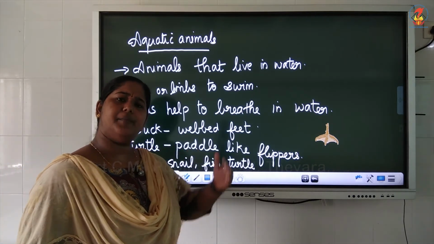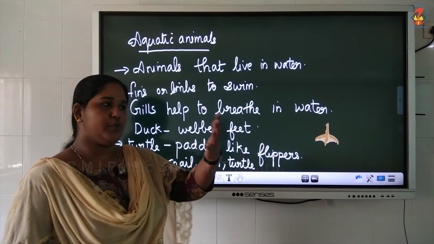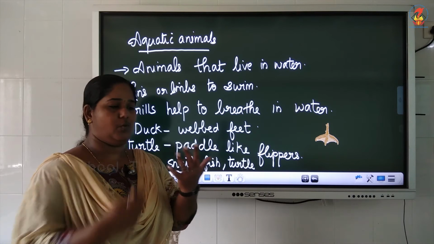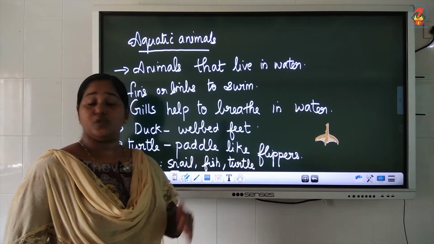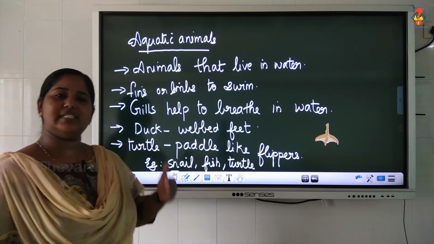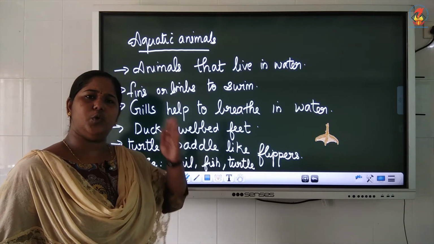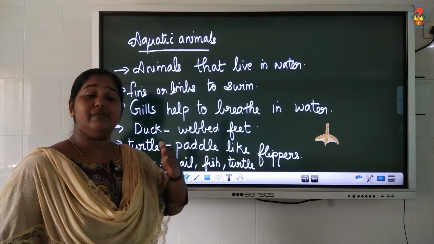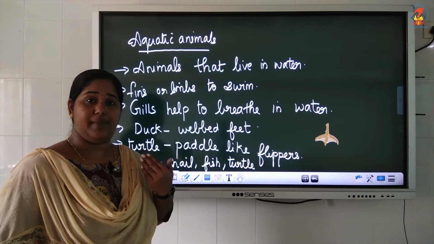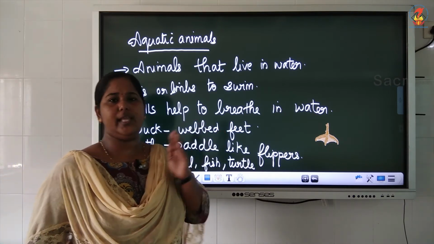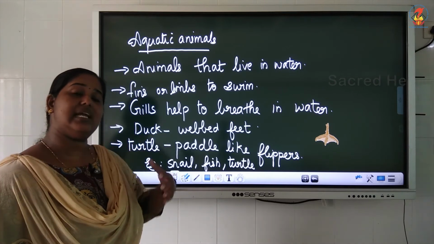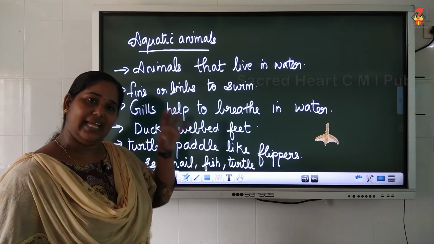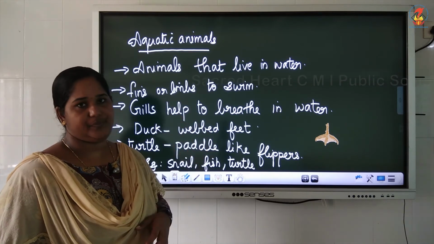And that helps them to push the water back. If you try to push the water with a hand like this, when you push the water back, the water flows through these gaps. So you cannot move forward. So instead, when you are swimming, what will you do? You hold your hand closer. The fingers will be close. Only then are we able to push the water back. They cannot hold their fingers together, isn't it? So instead, there is a flap of skin given in between their fingers, and that is called a webbed foot.